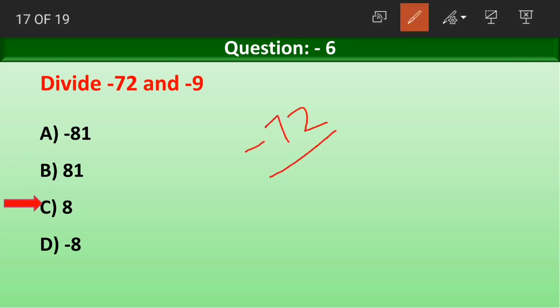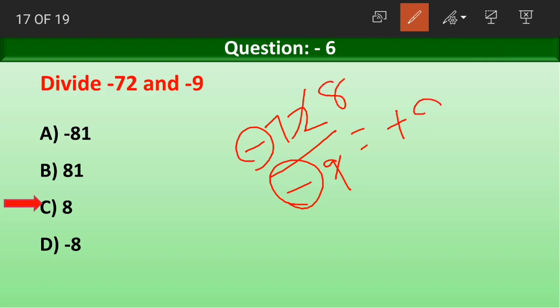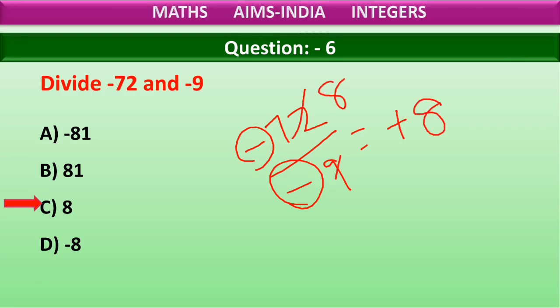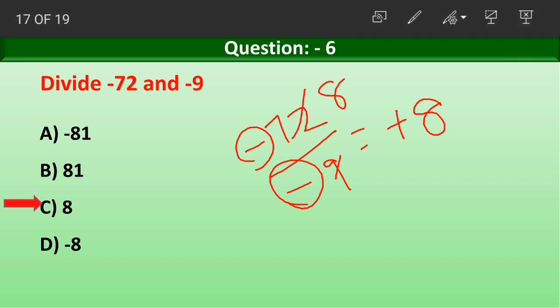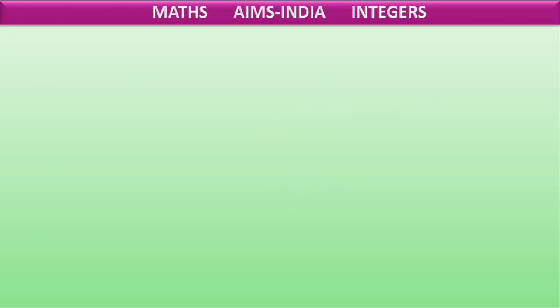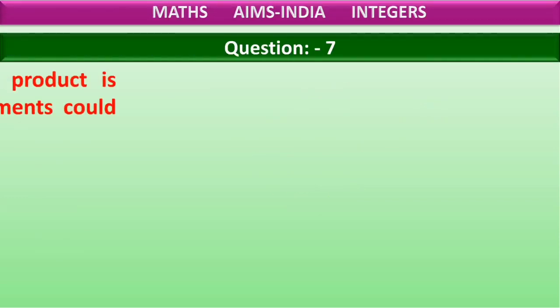How? Minus 72 divided by minus 9. Both the signs are same, so the result will be positive. 9 8s are 72. So the answer is plus 8. The answer of division between minus 72 and minus 9 is plus 8. Question number 7, the last question for the day.